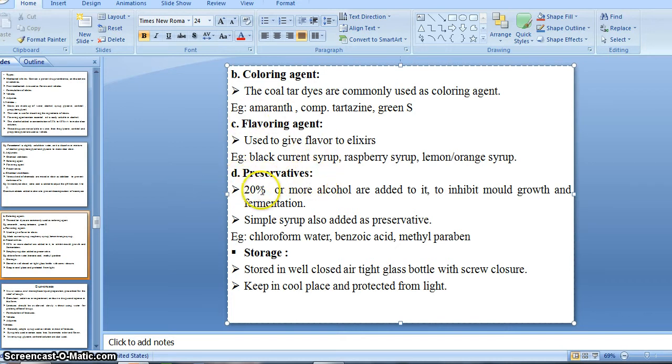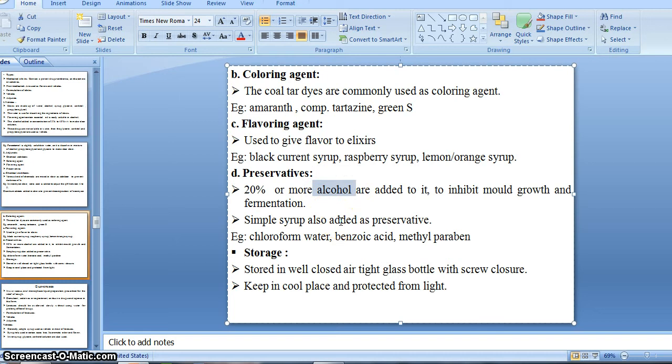Then our preservatives. Alcohol in a concentration of 20% or more is added to inhibit the growth of mold and the fermentation process, right? So there is one concentration, 20% or more than 20%.